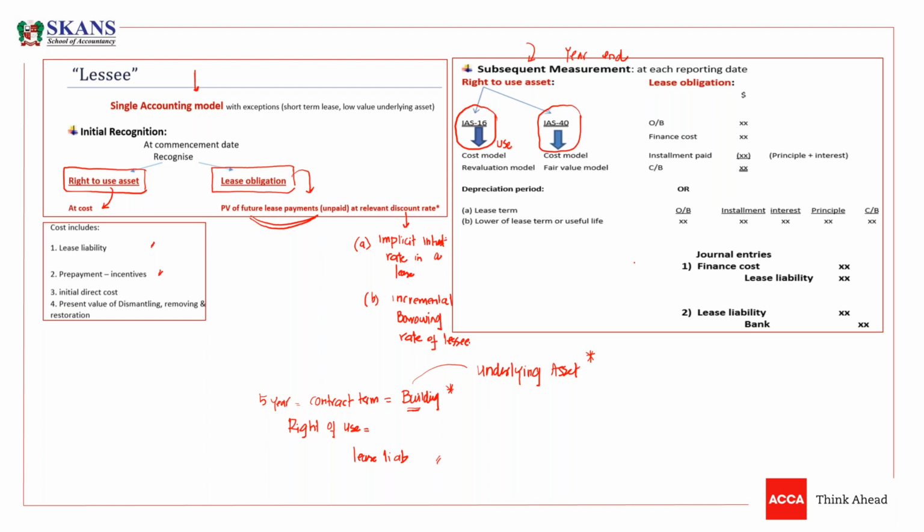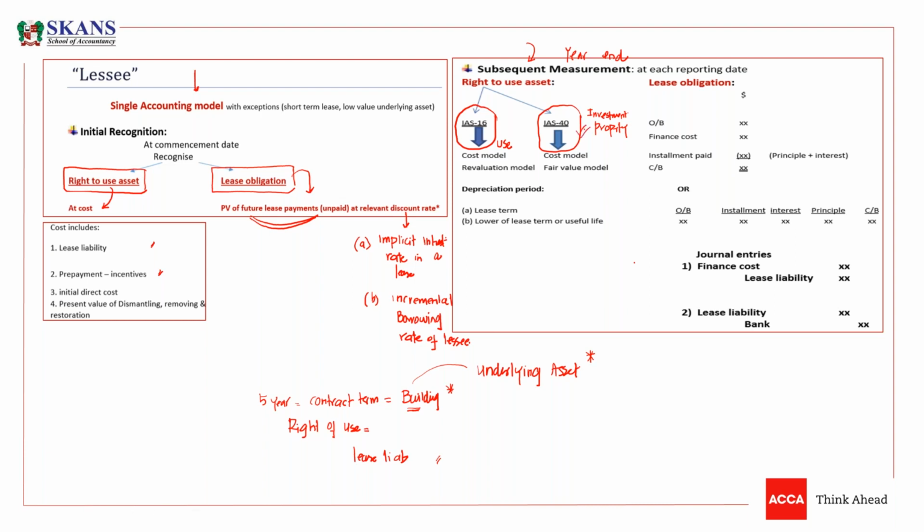But IAS 40 is on investment property. Investment property will be applicable if we acquired a property. It is only applicable on property, land or building. So if we acquired a property on lease and now we let it out, we rent it out. So we give it under lease to another party. We are acquiring the asset on lease and we are giving it on rent. So if it is a property, then obviously we need to apply IAS 40.